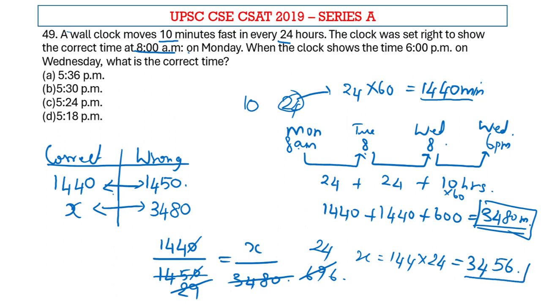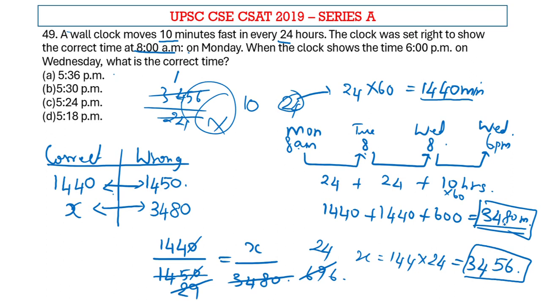So if we convert this into hours, we'll be easily getting the time. So basically 3456 divided by 24 will be, we don't need to convert this into hours, sorry.